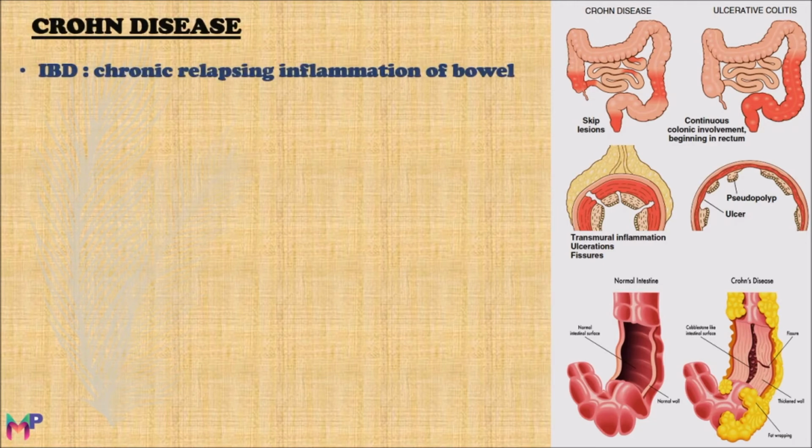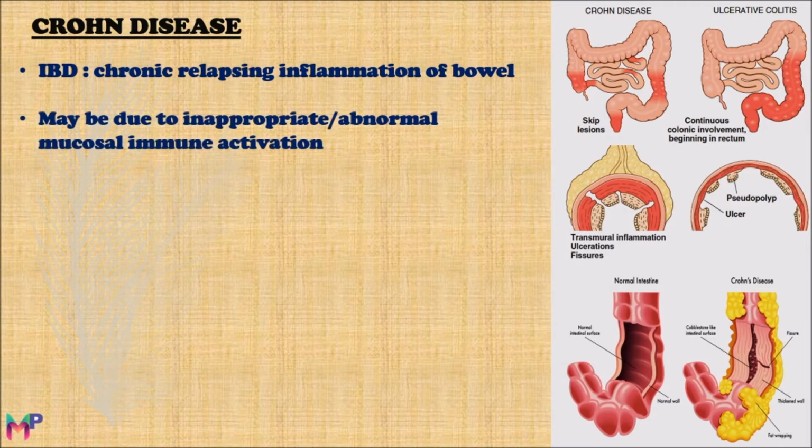Crohn's disease is an inflammatory bowel disease characterized by chronic relapsing inflammation of the bowel, in which the inflammation recurs after a certain period of time with the same symptoms of the disease. This inflammation may form lesions called skip lesions that occur in different areas of the intestine, while the rest of the intestine remains normal.